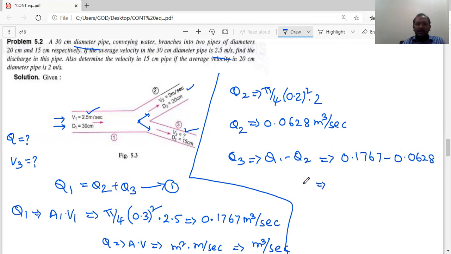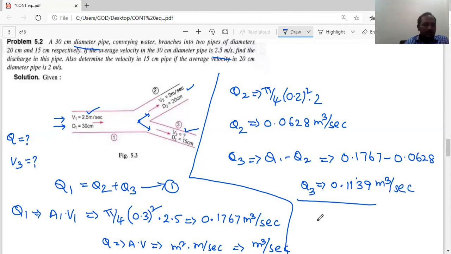You do this, then you will get the discharge in the third pipe, that is Q3, which comes out to be 0.1139 meter cube per second.